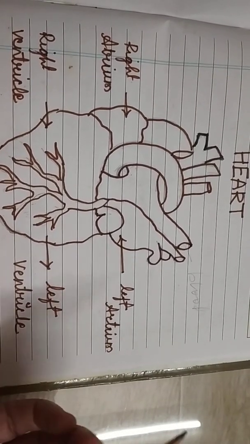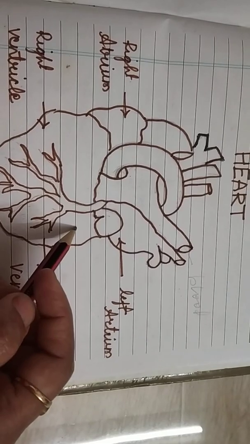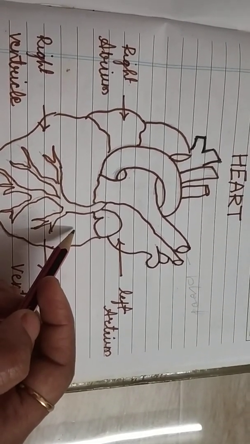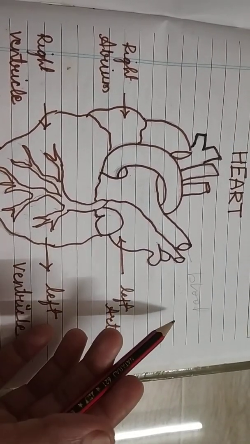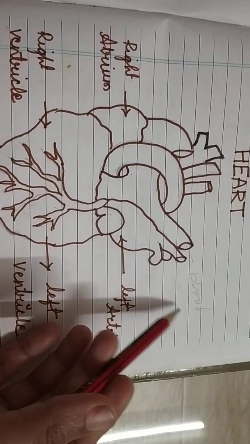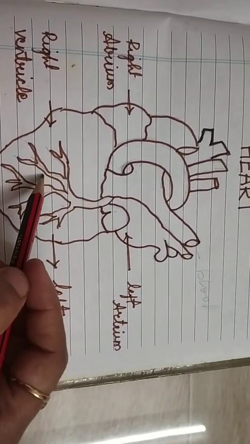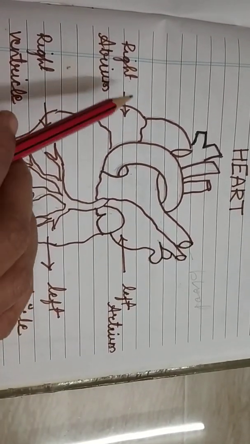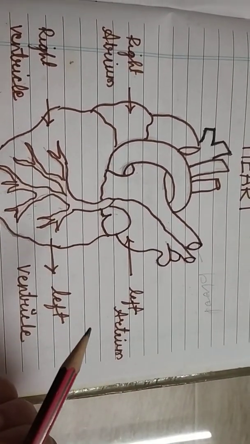Then the oxygen rich blood is pumped by the heart to different parts of the body. And again the oxygen that comes into the lungs then comes to the heart, and then the heart sends the oxygen rich blood to the various parts of the body.